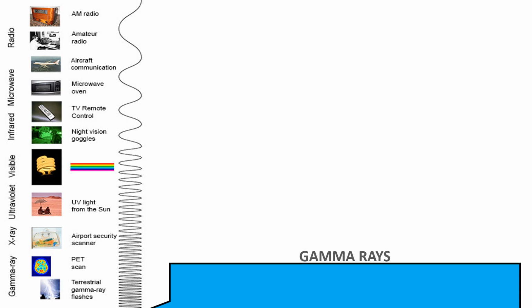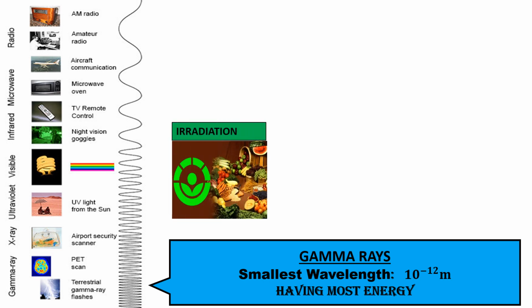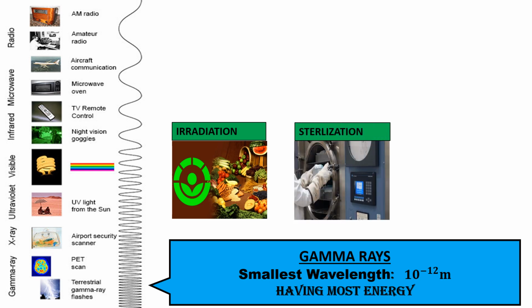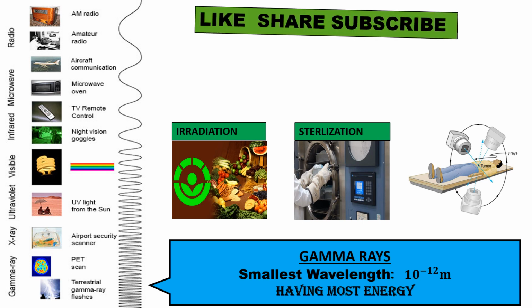Gamma rays. Gamma rays have the smallest wavelength and the most energy of any wave in the EM spectrum. Gamma radiation is often used to kill living organisms in a process called irradiation. Applications of this include the sterilization of medical equipment and the removal of decay-causing bacteria from many foods. Gamma rays are also used to treat some types of cancer since the rays kill cancer cells.